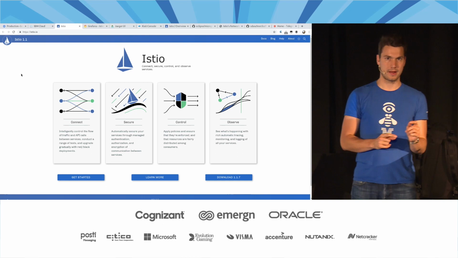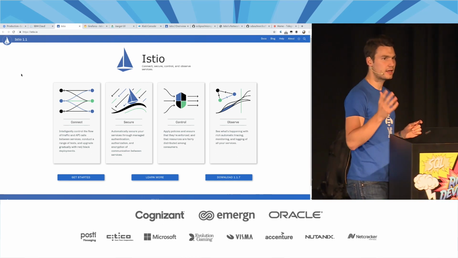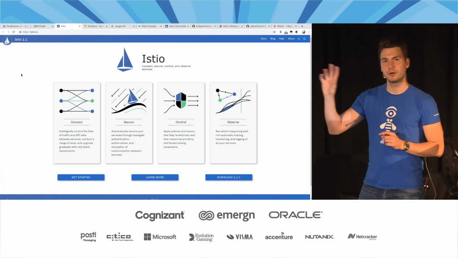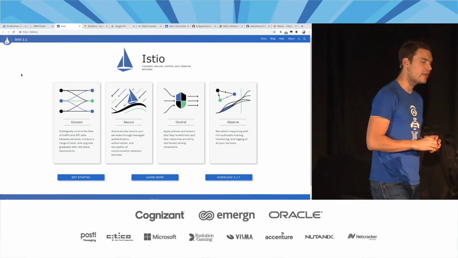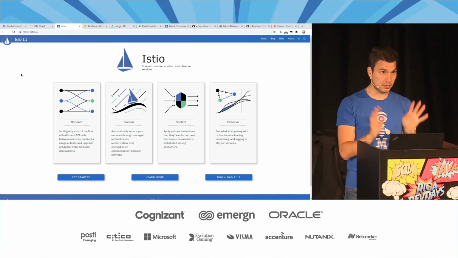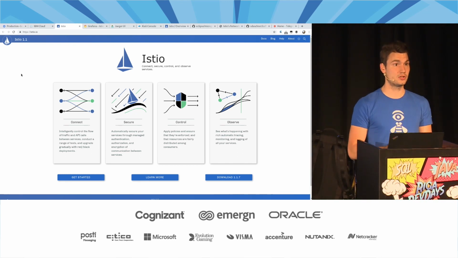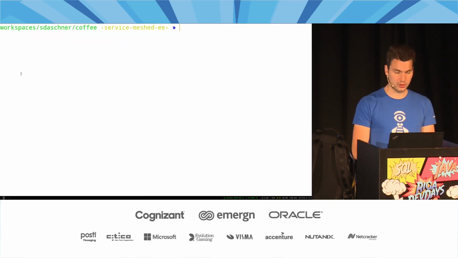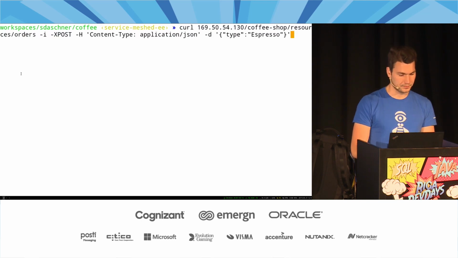That's the interesting thing. It means we can add things like observability, resiliency, more advanced traffic management. I'm going to show you all of that without changing what's running inside. Inside there, it's still the plain old Java Enterprise application that runs in my Liberty. But what we can do here, and I'm going to order more coffee, is have a look at all the observability that's provided by Istio out of the box. For example, monitoring, tracing, and a few other things.